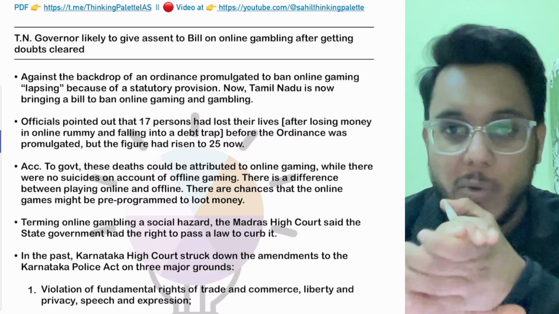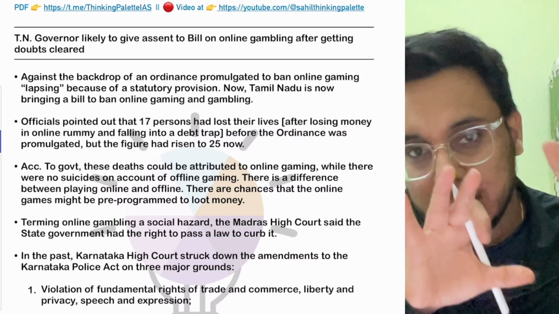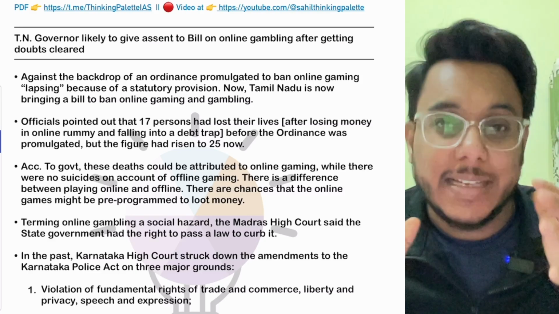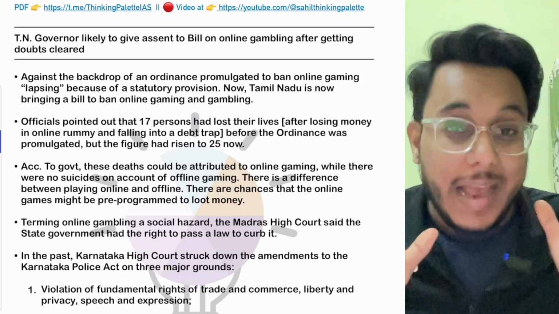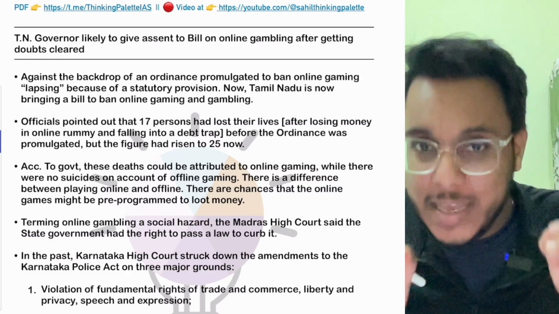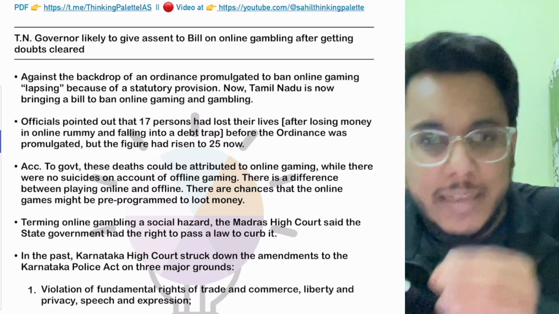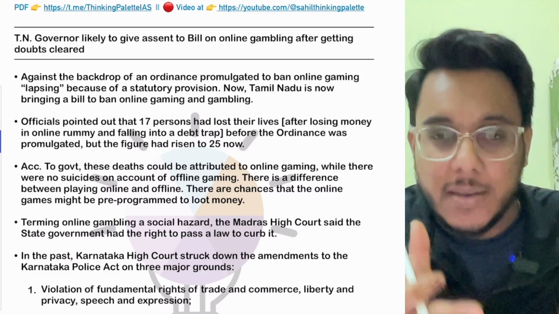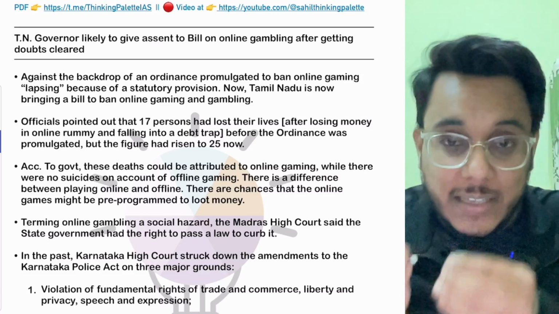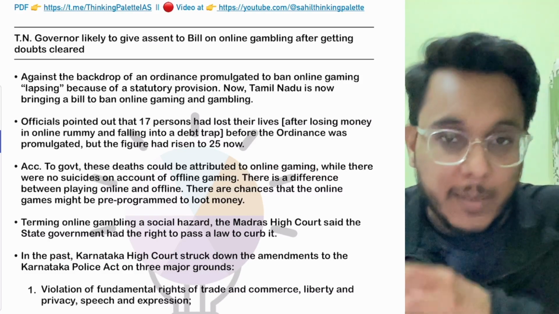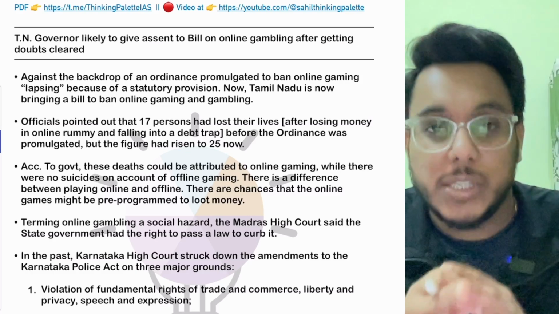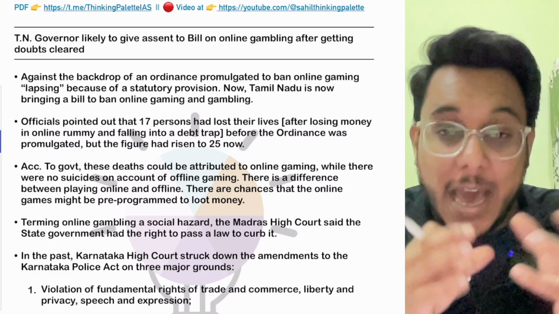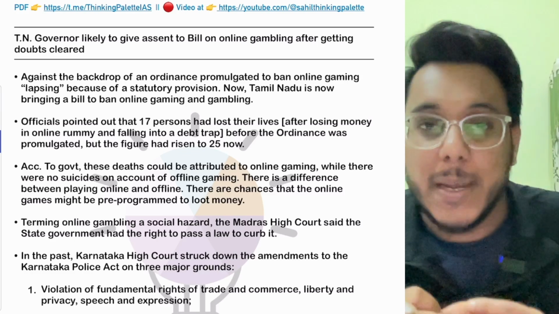Basically, guys, nowadays there is one issue that has come a lot into the news. That is online gambling. Whether it is allowed, whether it is not allowed. Many people are playing fantasy cricket, online rummy, these kinds of games, and in these online rummy type of games, they are staking money, and many times they are losing the money. Even taking money on loan, borrowing money, staking it, and then they lose it. Because of that, many people in the past have committed suicide. Many people are facing financial anxieties and depression.